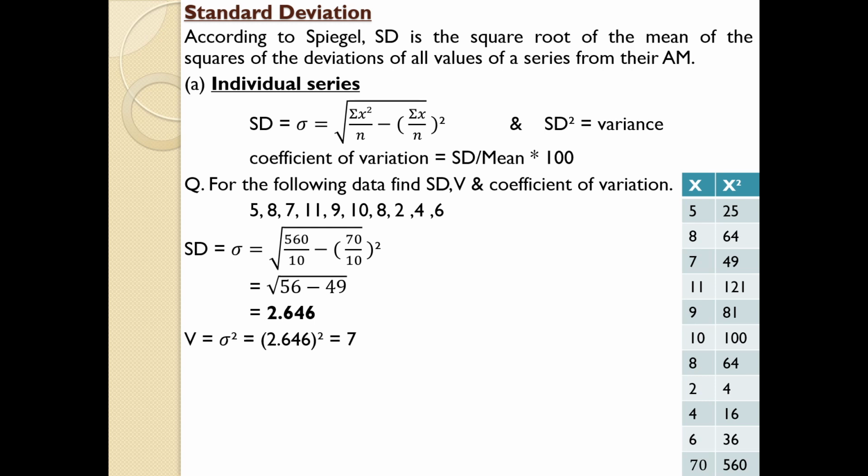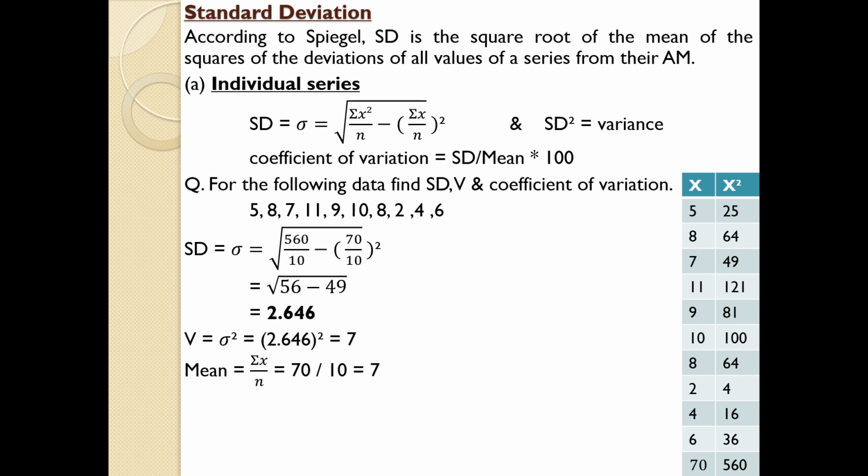2.646 squared is 7. And finally, coefficient of variation, the equation is standard deviation divided by mean into 100. So in this case we need to find the mean in order to substitute it in the equation. So mean is sigma x by n, and I hope you all know how to find the mean of any category of series. So the mean of this data is 7.